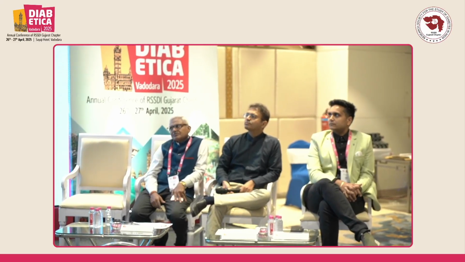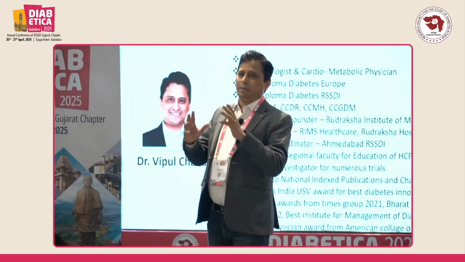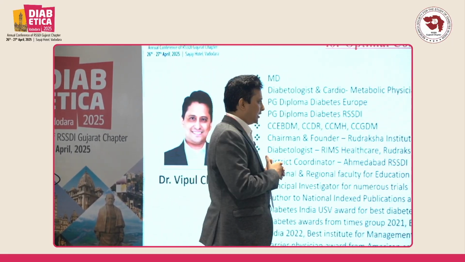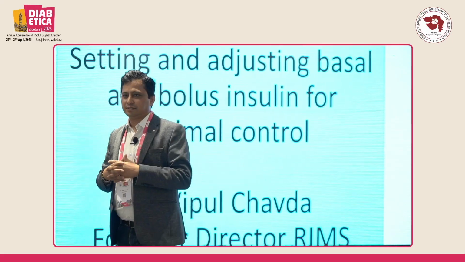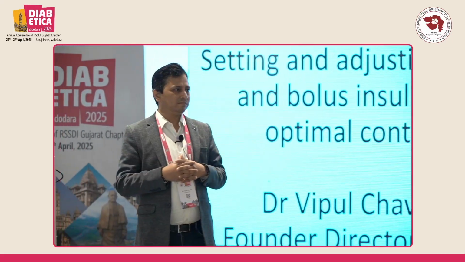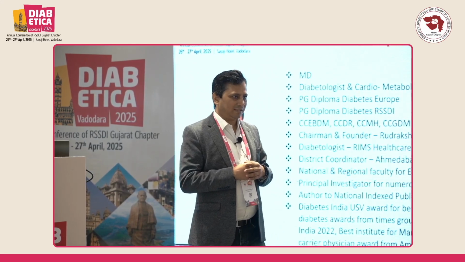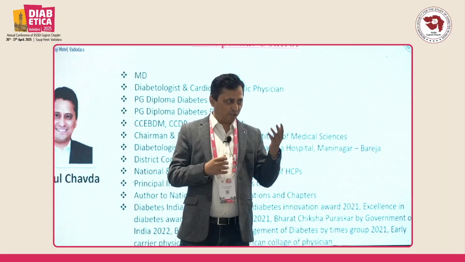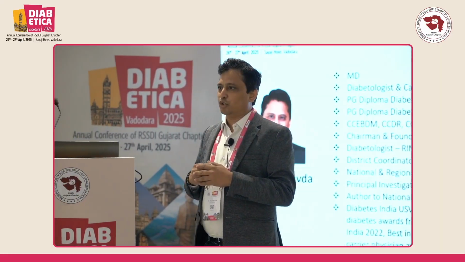So if the patient is already on multiple OHA and we see that fasting, PP and A1c are not under control, we should start with basal insulin. Now can anyone tell me what are the options for basal insulin for us? Yes, glargine 100, glargine U300, then degludec.